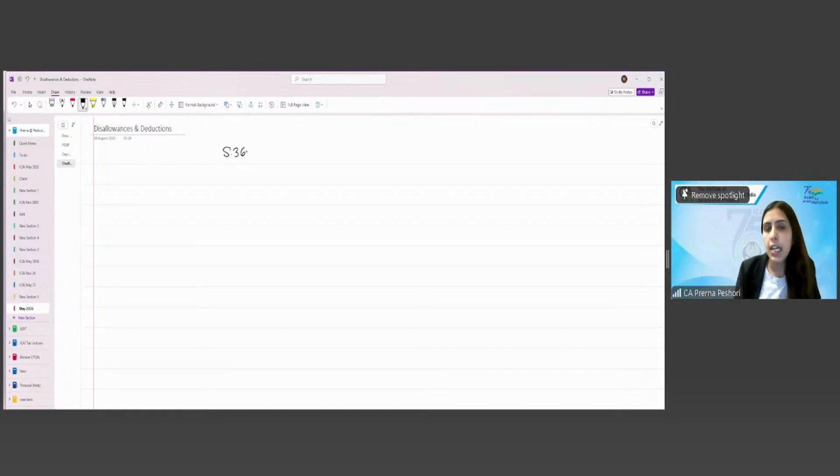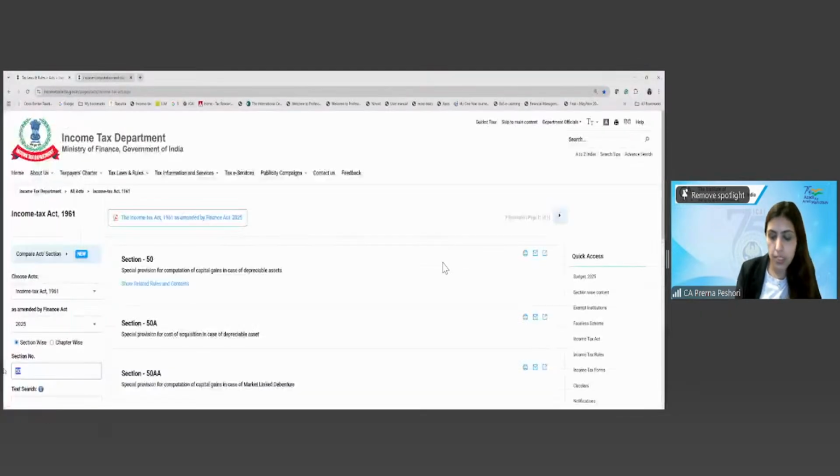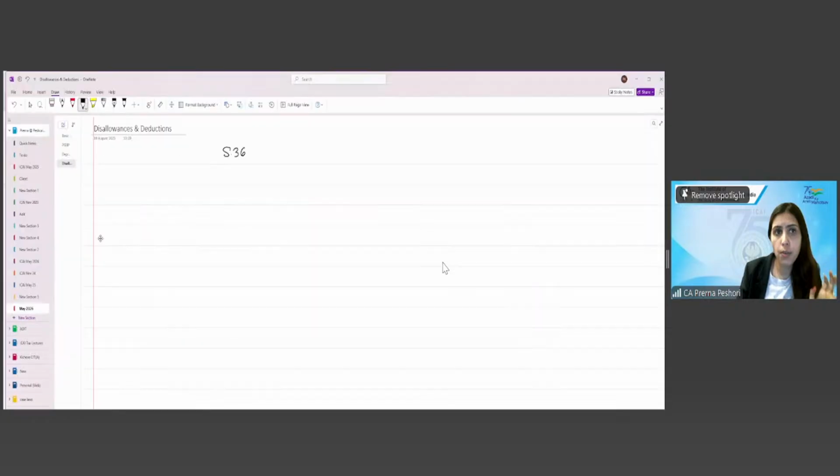36. Okay, now I'll divide section 36 for your remembrance purposes into different segments. Fine, I'm not going to deal like section 36.1 is this, section 36.2 is this. Like, I'm not going to deal in that manner. I will divide it into three segments: employment related, finance related, and others. These will be my three parts which I will allocate. Right? So first is the employment related is what we will start with.